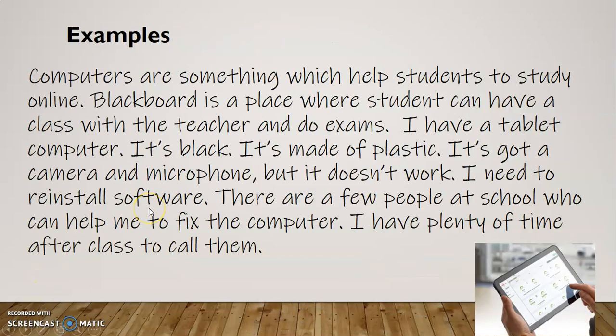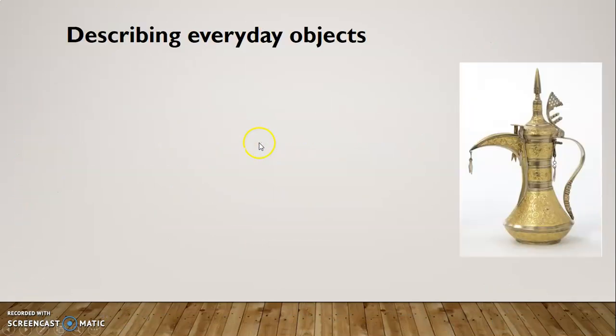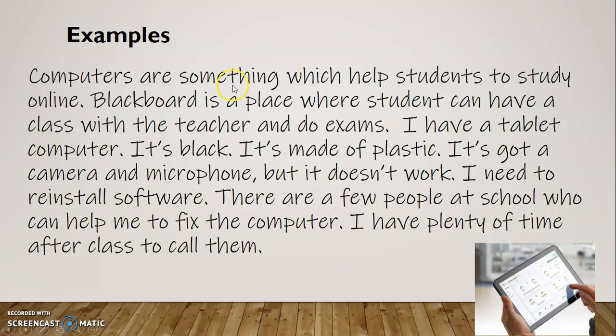And to finish, here's examples of all these things we just reviewed in one paragraph. So, computers are something which helps students to study online. Blackboard is a place where students can have a class with the teacher and do exams. I have a tablet computer. It's black. It's made of plastic. It's got a camera and microphone, but it doesn't work. I need to reinstall software. There are a few people at school who can help me to fix the computer. I have plenty of time after class to call them.